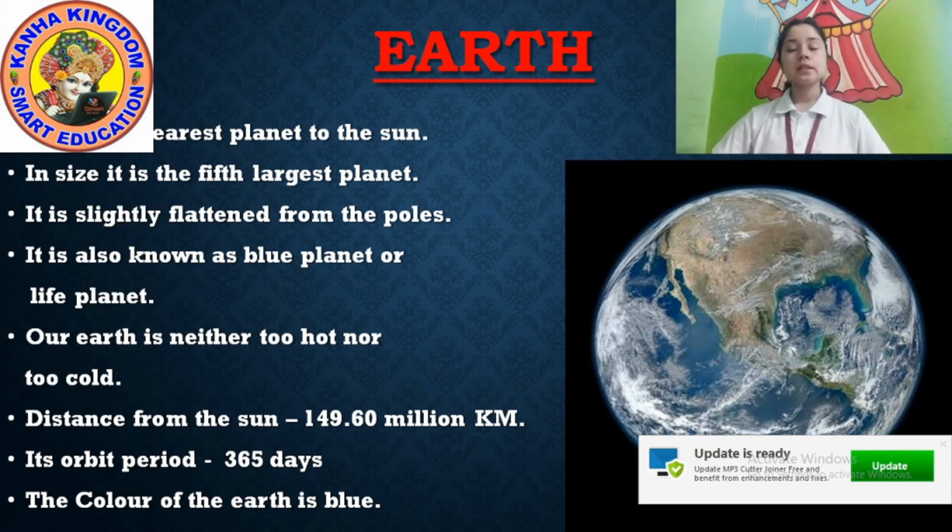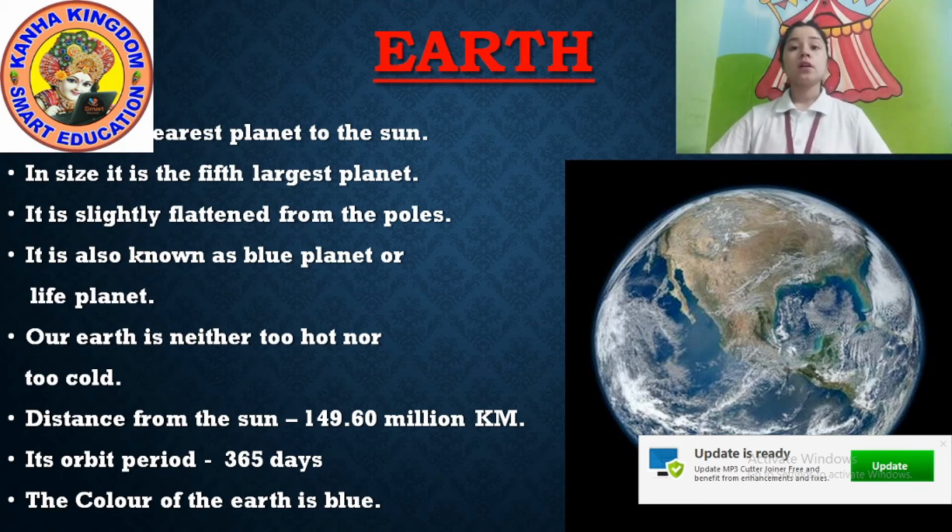Distance from the sun is 149.60 million kilometers, because it is the third nearest planet. As you all know, it takes 365 days to rotate around the sun.